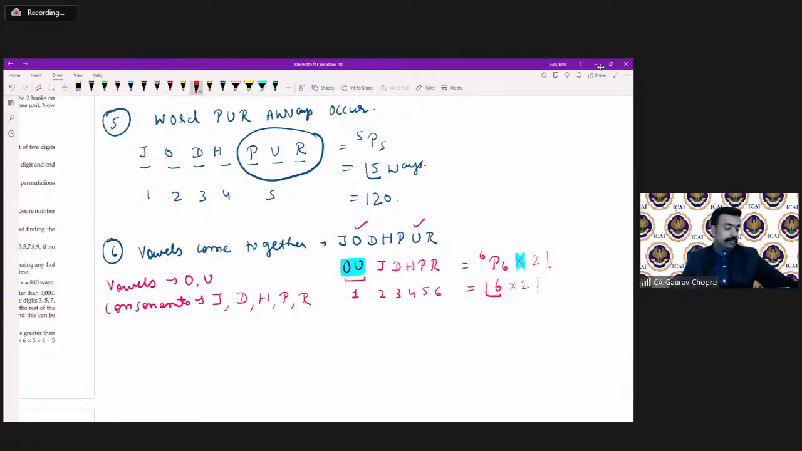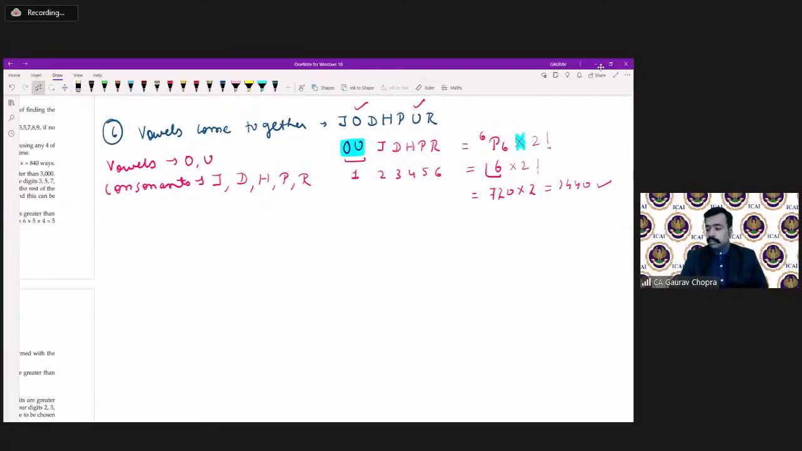How much are we getting? Let me know. Come on, guys, you can comment here. Yes, ma'am, that is same as coming together. You are right. So how much is the final answer? Factorial 6 multiplied by factorial 2. Factorial 6 is 720, multiplied by 2. It is 1440. So here vowels are coming together. This is the sixth part.